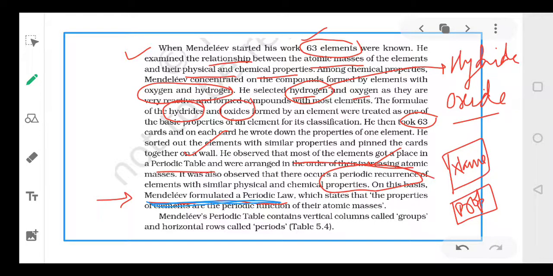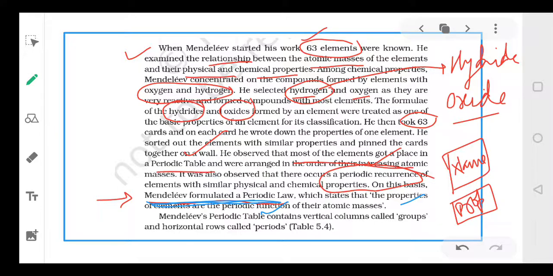Okay, what is that law? He stated: the properties of elements are the periodic functions of their masses. Okay, the properties of elements are the periodic functions of their masses. It means the properties of elements depend on their mass.